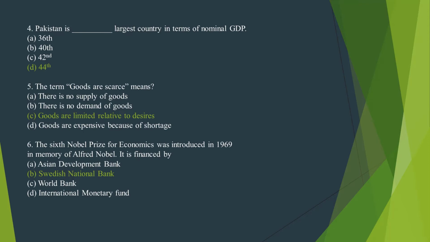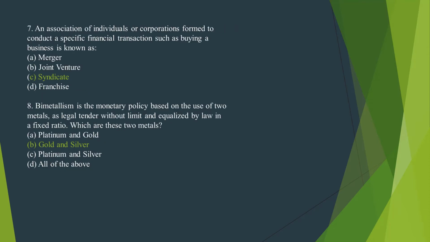Number 5. In term goods and scarce means. The correct option is option C. Goods are limited relative to desires. Number 6. The Nobel Prize for Economics was introduced in 1969. The correct option is option B. Swedish National Bank.